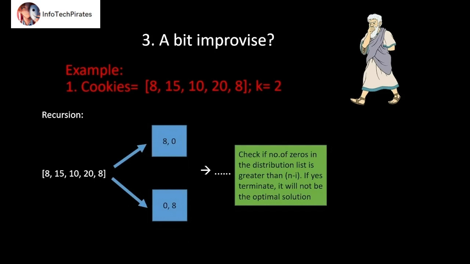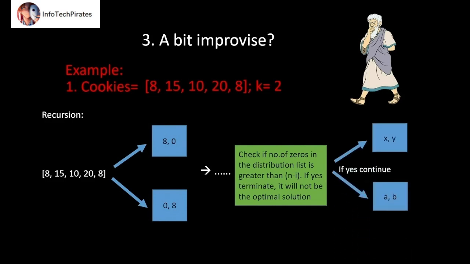We will also maintain a count of zeros in the distribution list. If that count is greater than the number of remaining bags of cookies, then we don't need to go further, we can just return some high value like infinity. This way we stop building unwanted cases by setting some conditions.